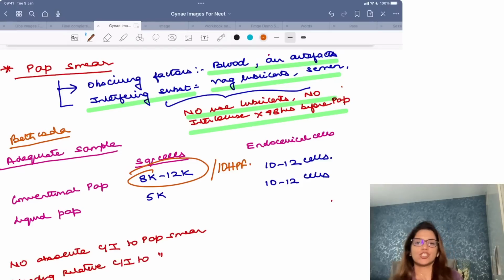This is for conventional pap smear. Conventional pap smear को adequate तब कहते हैं when you are getting 8,000 to 12,000 squamous cells per 10 high power field, or you are getting 10 to 12 endocervical cells.